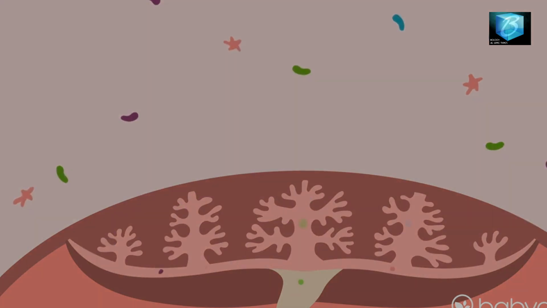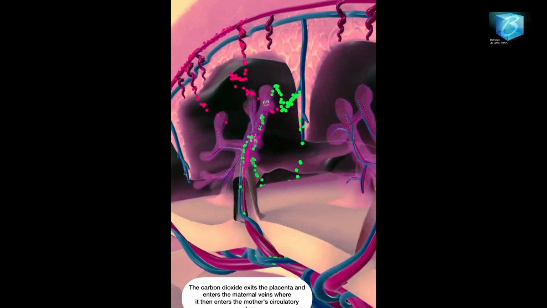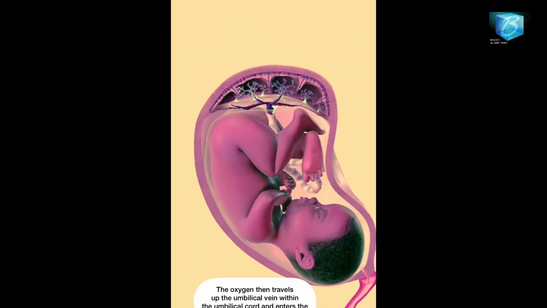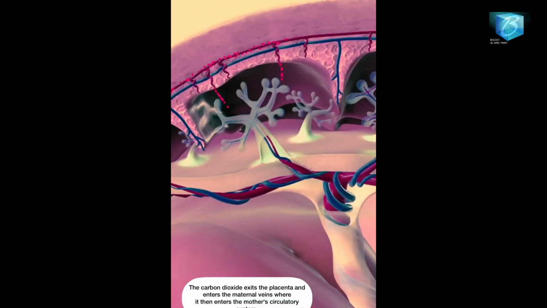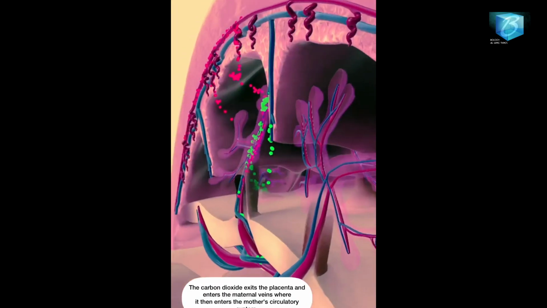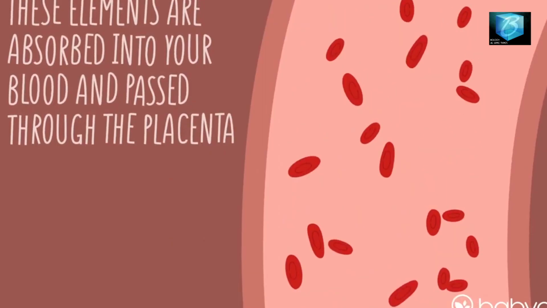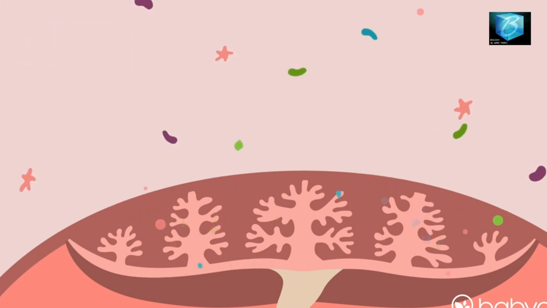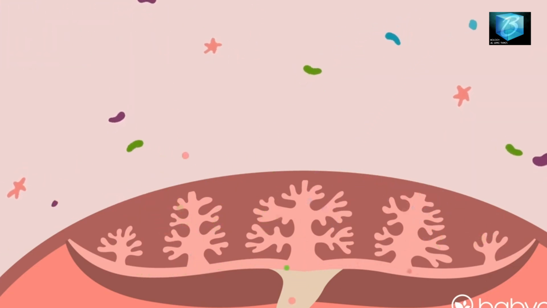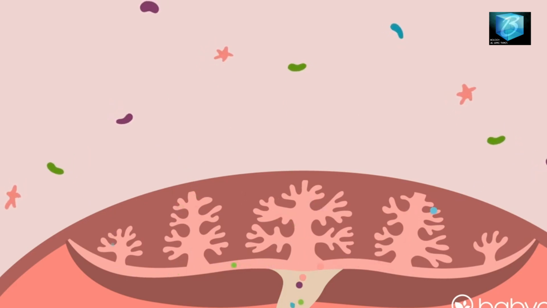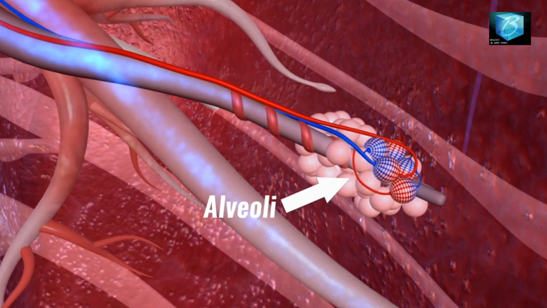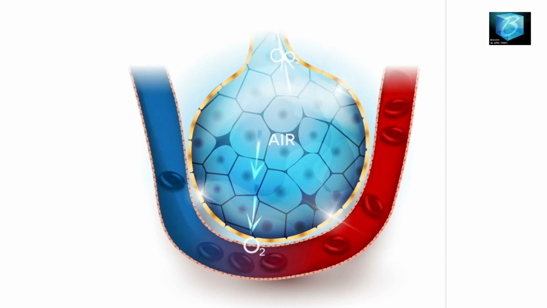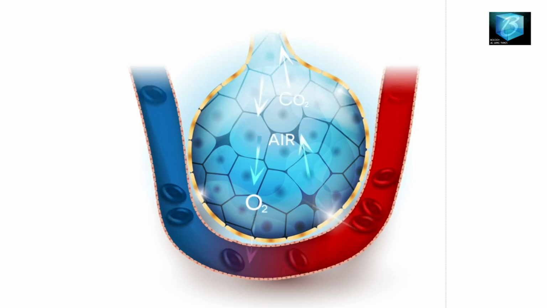Another life application is the removal of waste product from the fetus into the mother's bloodstream. It is also by diffusion that you have this happen. The waste materials move from the umbilical cord, pass through the placenta, and then are discharged into the mother's bloodstream. Acquisition of oxygen by fetus in the mother's womb, and also the removal of carbon dioxide from the baby, all are by the process known as diffusion. Gaseous exchange in the alveoli is by diffusion. You have oxygen coming and you have carbon dioxide diffused out.